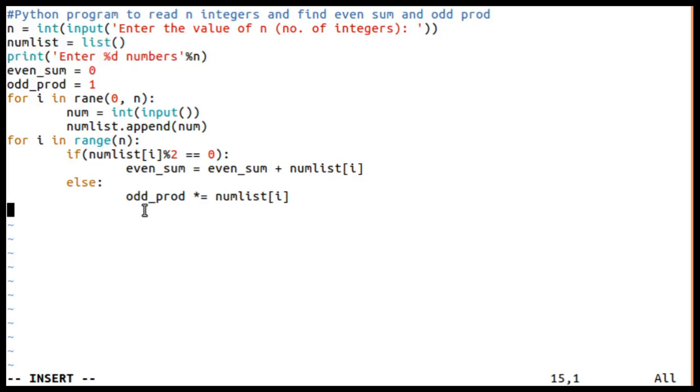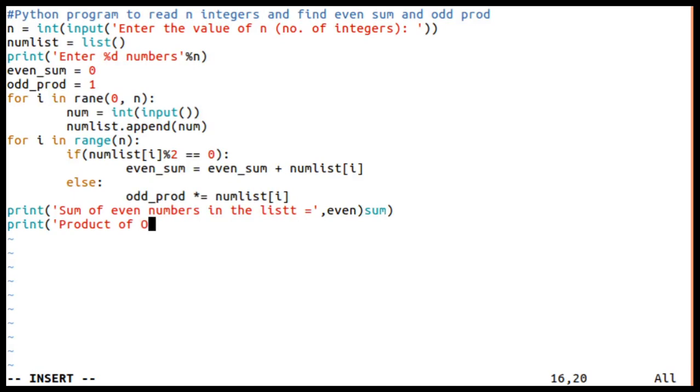Okay, so once it's over, just print: the sum of even numbers in the list is equal to even underscore sum, and one more print: product of odd numbers in the list is equal to odd product. Right, so let us execute this.